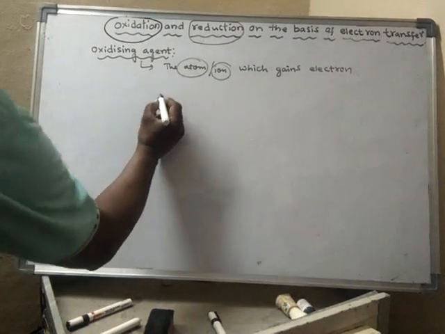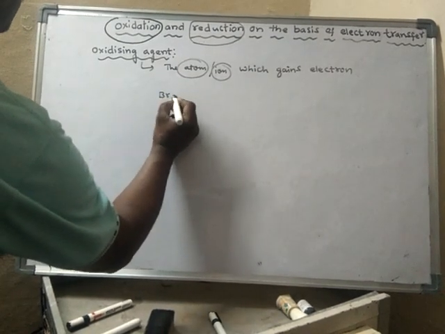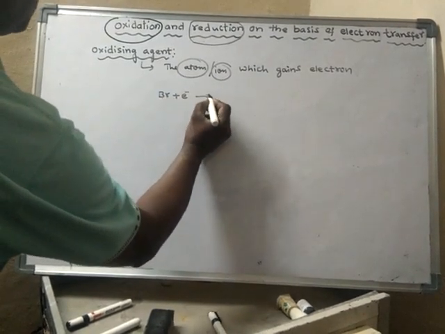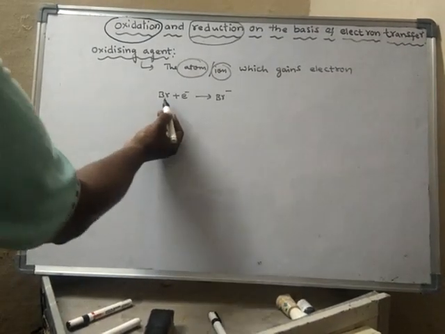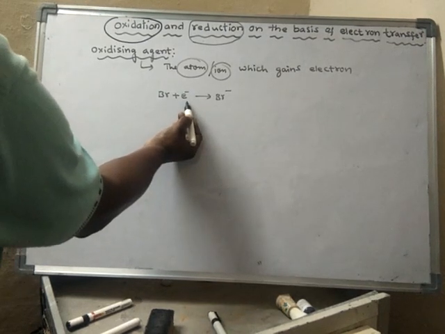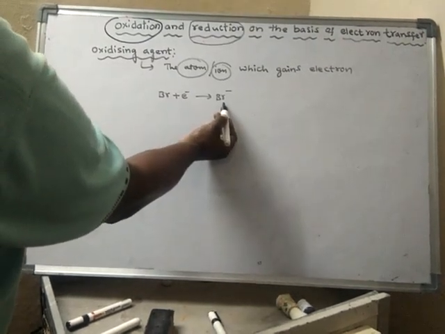For example, if I take bromine and add one electron, it becomes Br minus. So this atom has gained one electron and has become Br minus.